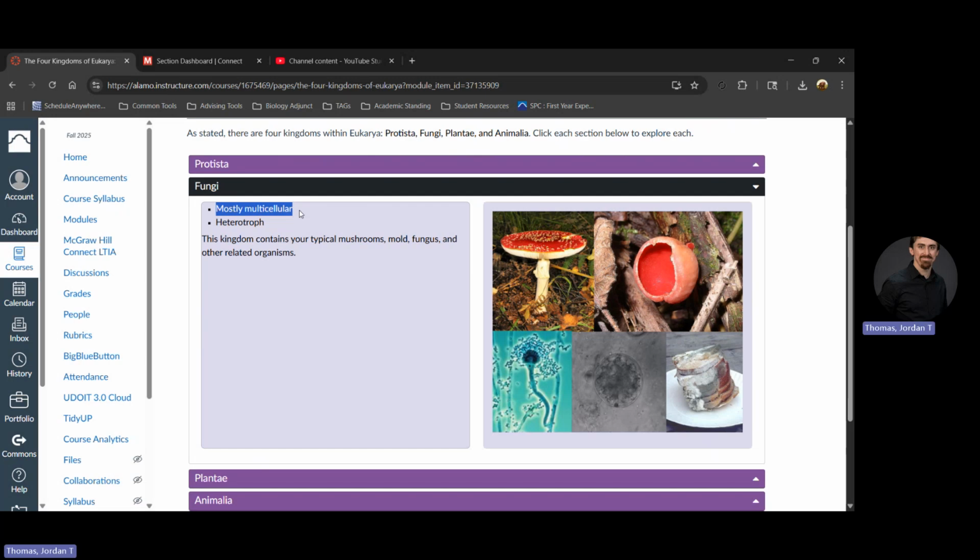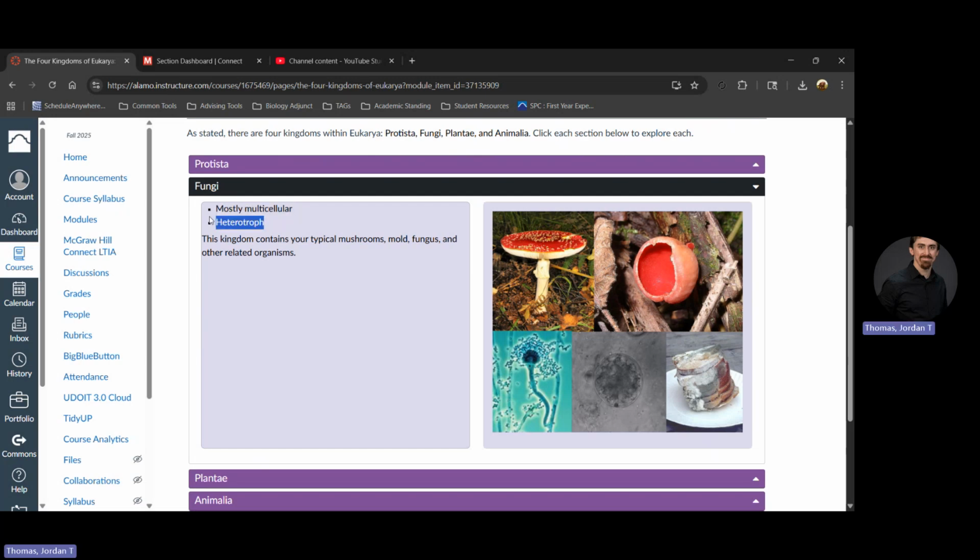Mushrooms, some molds, some fungus are all made up of multiple cells. But some fungus, such as yeast, is made up of one cell. So this is the first kingdom within Eukarya that can possess unicellular organisms. Make sure you know that too. It's the first kingdom here that can possess unicellular organisms, one cell organisms.